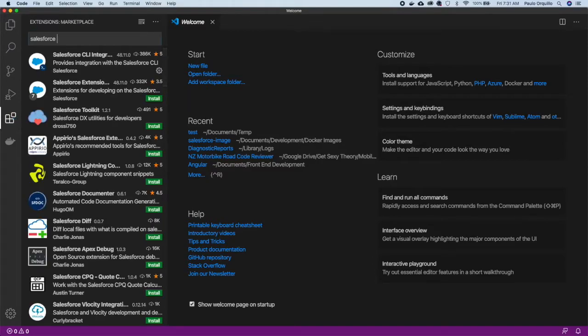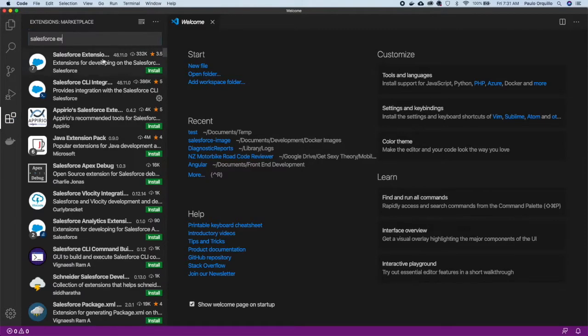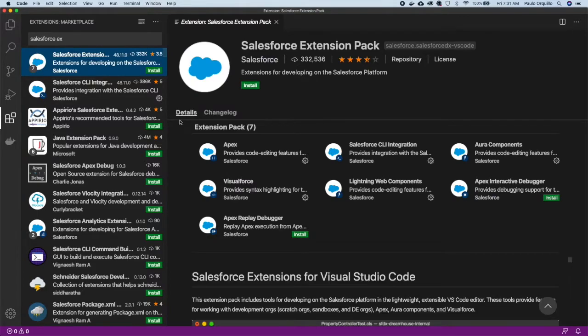If you search for Salesforce extension, you should be able to see this. Bundled with the Salesforce extension are the other extensions that are needed for development. It's bundled with 7 more, including Apex and Salesforce CLI. So you don't have to download the CLI extension separately. You just need to download the extension pack.